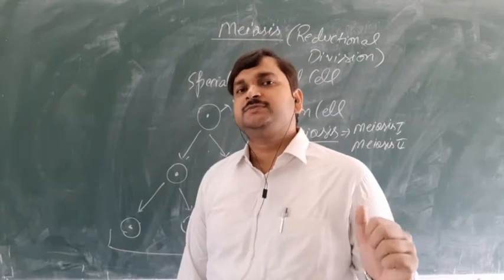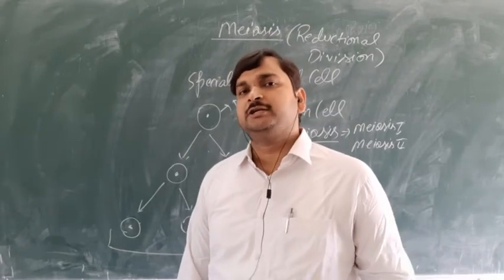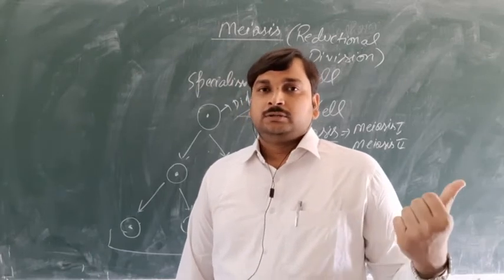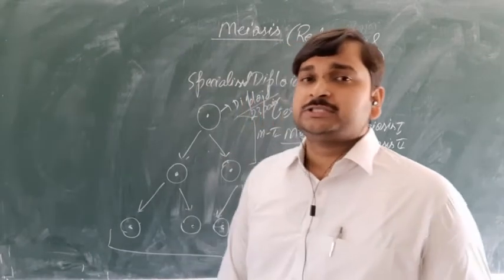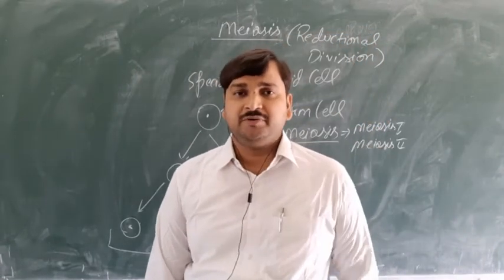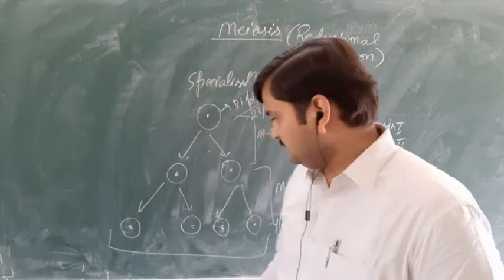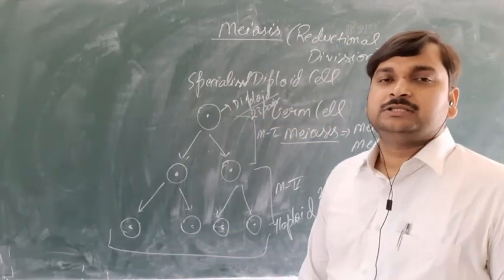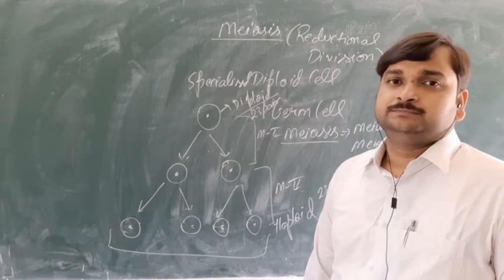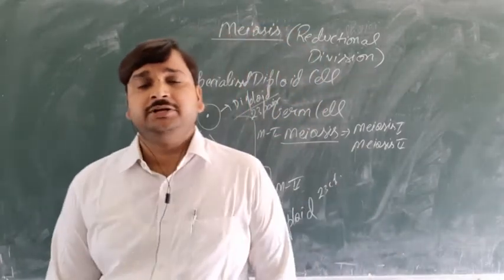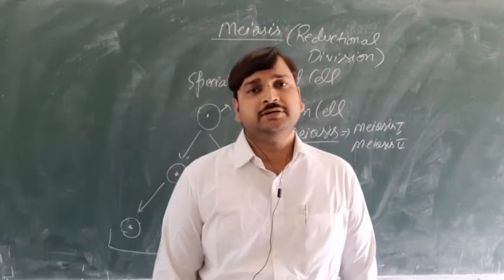One more difference will be there actually, between the daughter cells formed in mitosis and the daughter cells formed in meiosis. In the case of mitosis, the daughter cells which are formed were genetically identical. But the daughter cells formed at the end of meiosis are genetically dissimilar, meaning they will have different genetic composition.